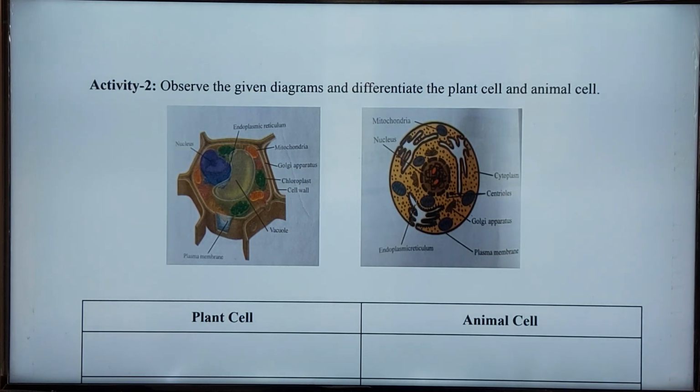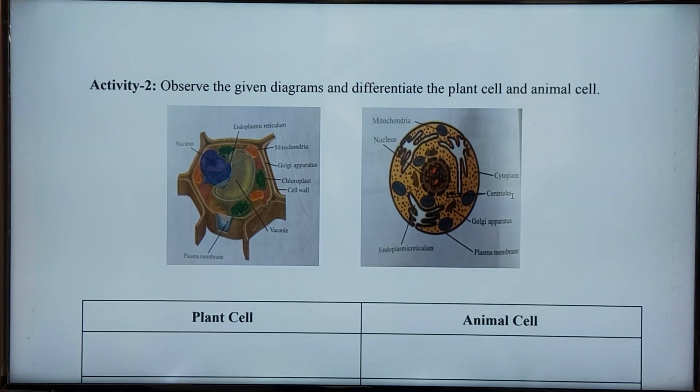And also the third important difference is that animal cells have centrioles, but plant cells do not have centrioles. Centrioles are the cell organelles responsible for cell division, so we cannot see centrioles in plant cells, and centrioles are present in animal cells. Here you see, these are the centrioles. Centrioles are present in animal cells.